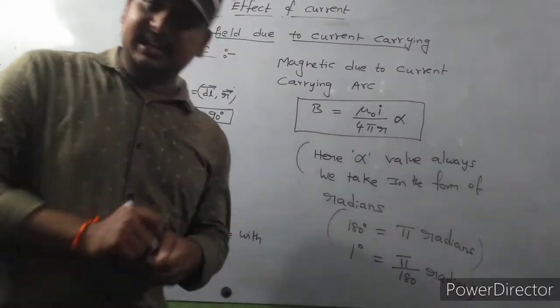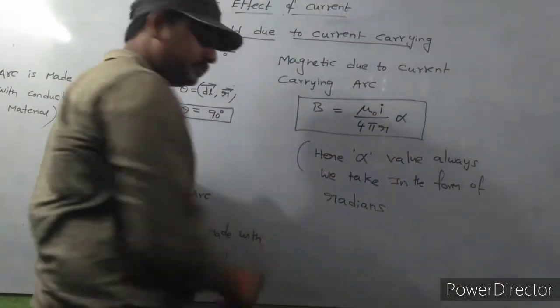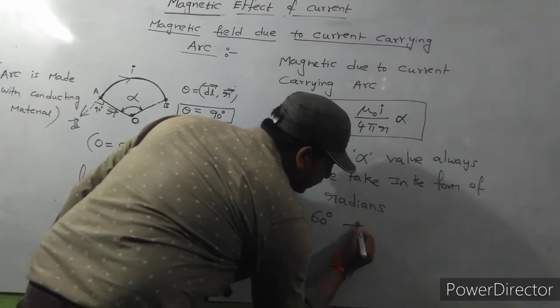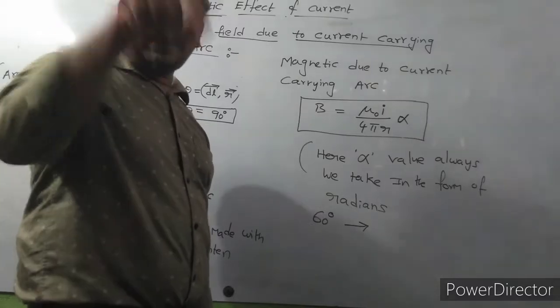If the angle is 60 degrees, you already know how to convert 60 degrees into radians. 1 degree is equal to pi by 180 radians.